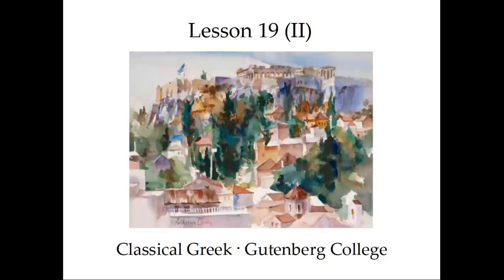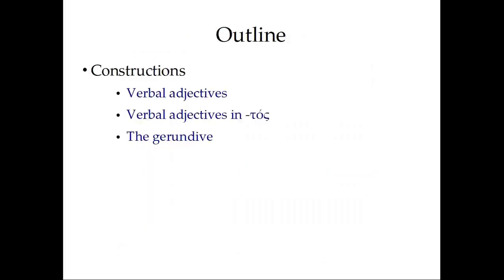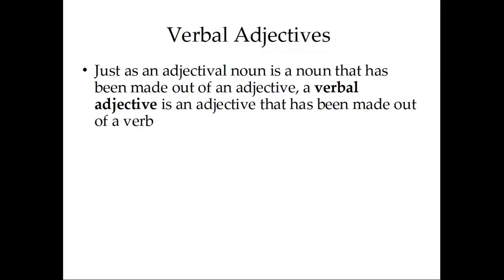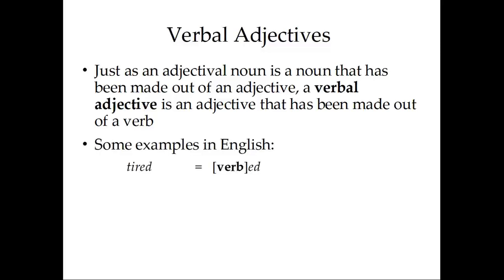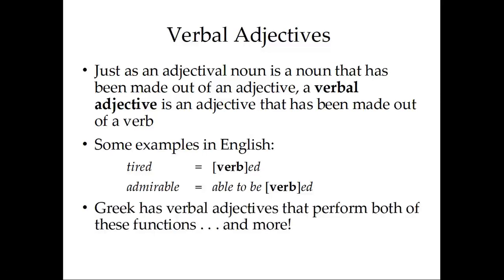Lesson 19, Section 2. This presentation will be talking about verbal adjectives and the gerundive. Just as an adjectival noun is a noun that has been made out of an adjective, a verbal adjective is an adjective that has been made out of a verb. Some examples in English: tired, the verb tire plus -ed; admirable, the verb admire plus this -able suffix, which means able to be admired. Greek has verbal adjectives that perform both of these functions and more.